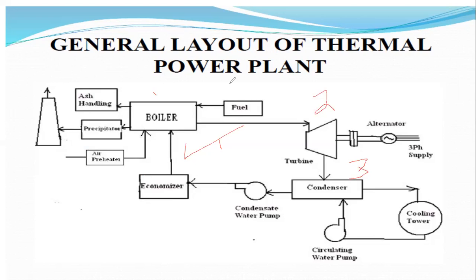These are the basic important parts in the case of a thermal power plant or the steam power plant. That means the boilers, turbines, condensers, and also the economizer.